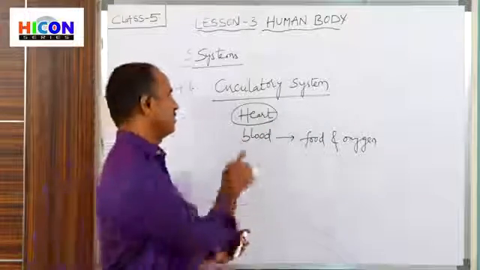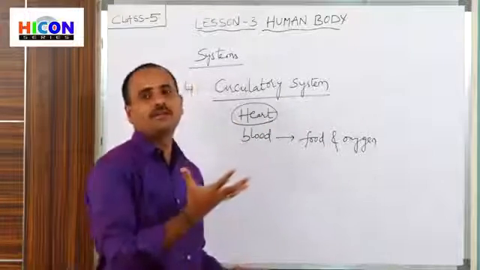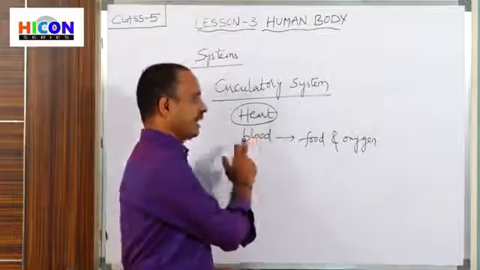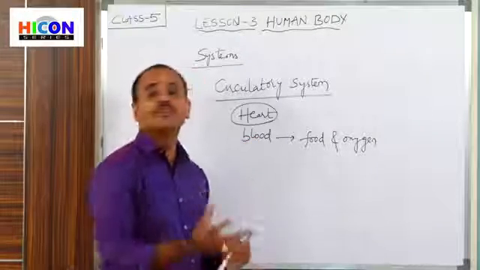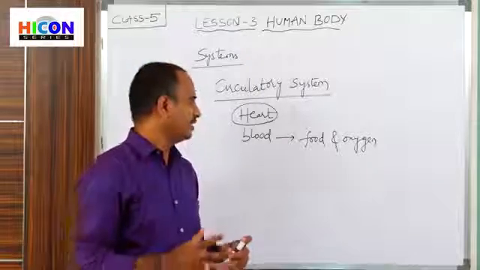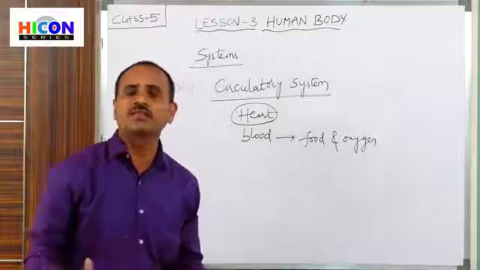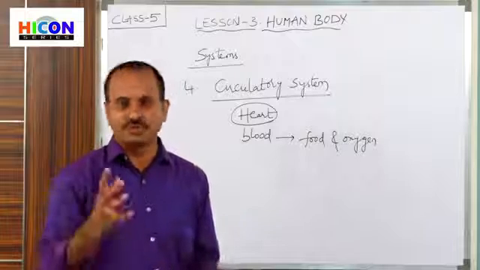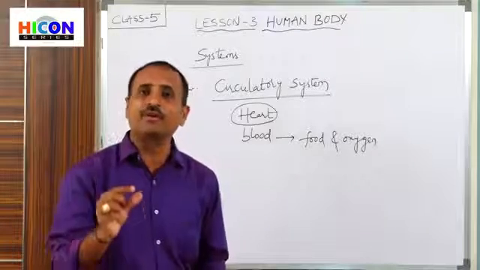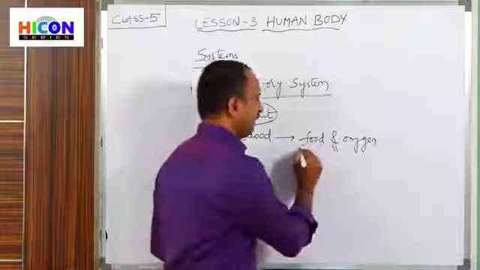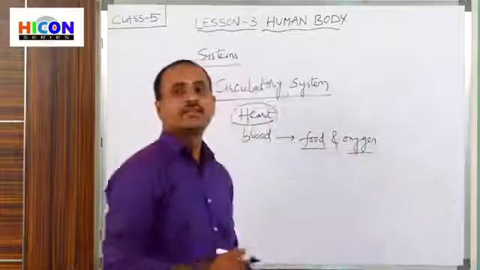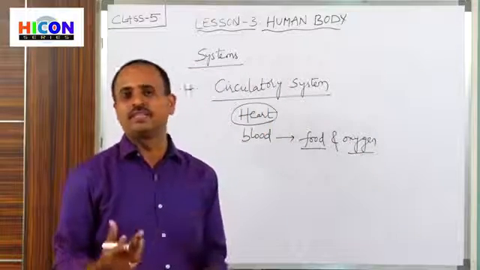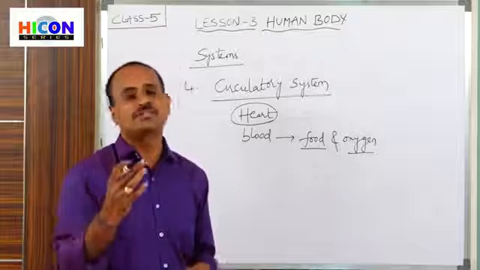So here, the heart will pump the blood to every part of our body, and this blood will carry the food and oxygen to every part of our body. If there is no food and oxygen to every body part, then it does not function. It will stop working. So every body part requires oxygen and food. Then only the body part will get energy. If there is no energy, then the body part will stop functioning.